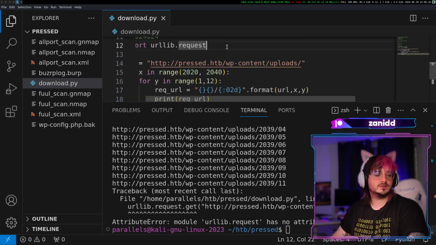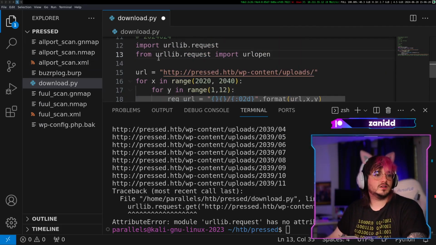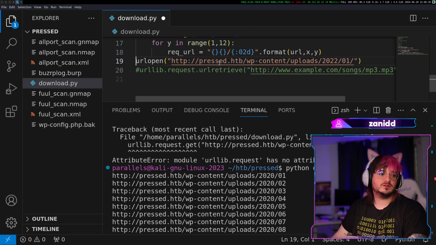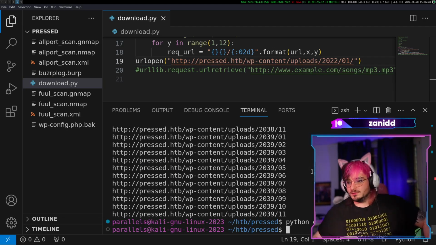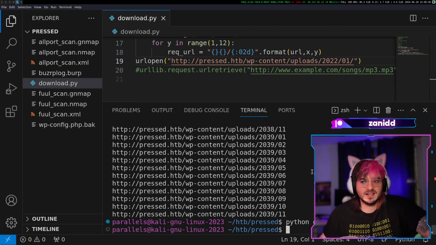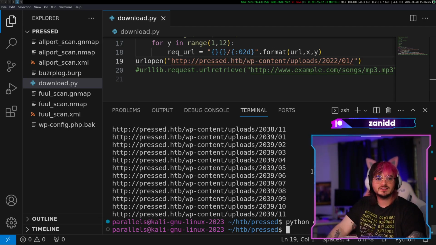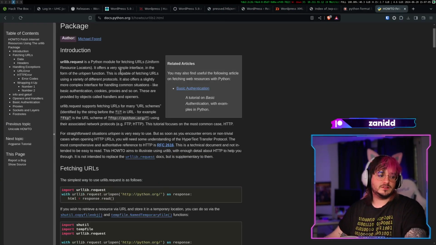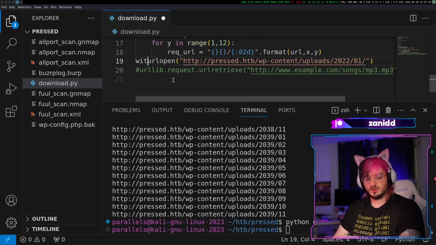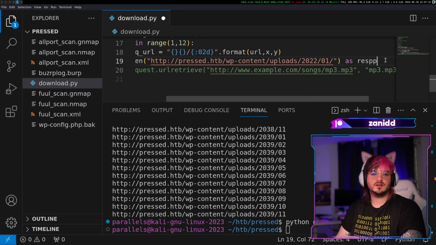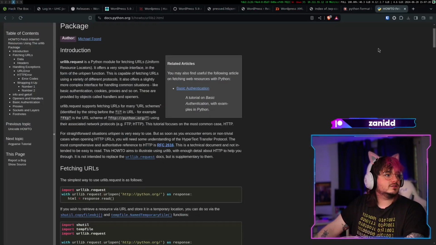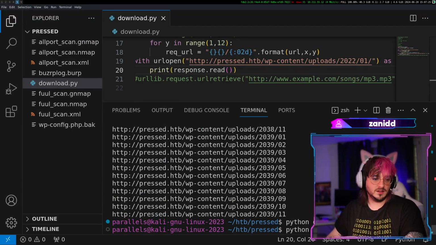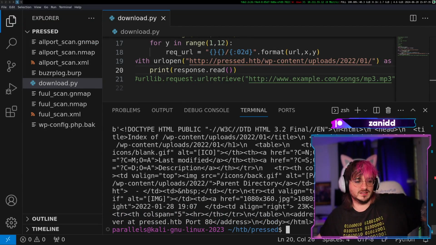So let's use urlopen. Okay, let's try it with urlopen. We can get rid of this print, I guess. Aren't I supposed to see what I get from this request, or is that just a pipe dream I'm having? With blah blah blah as response. Okay, let's try with as response, and then let's do a response read, of course. Response read. And now, no, I don't like this at all.